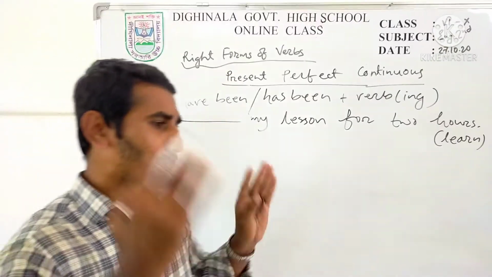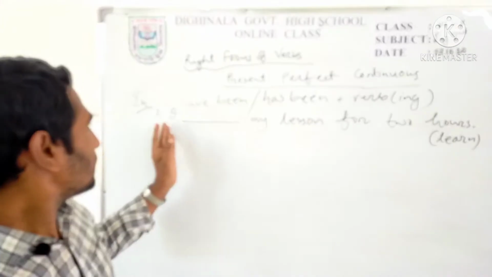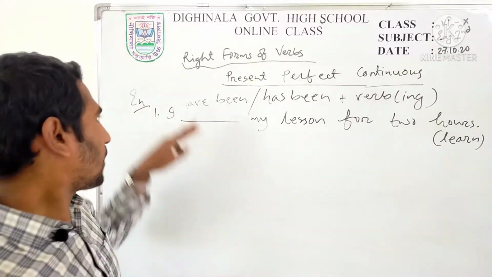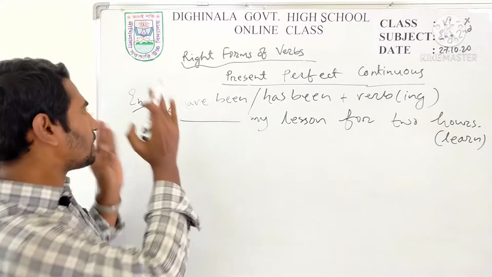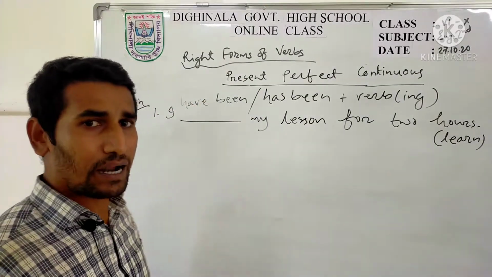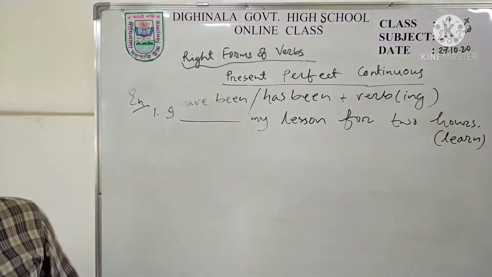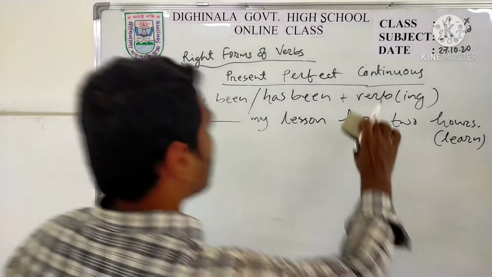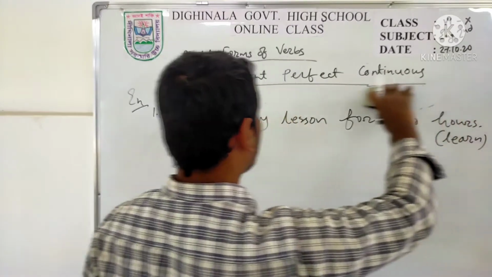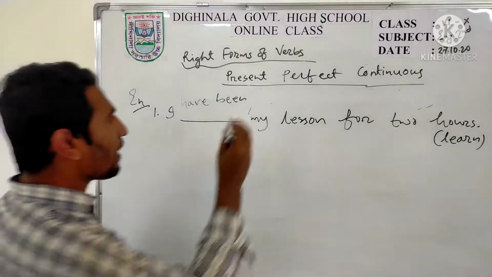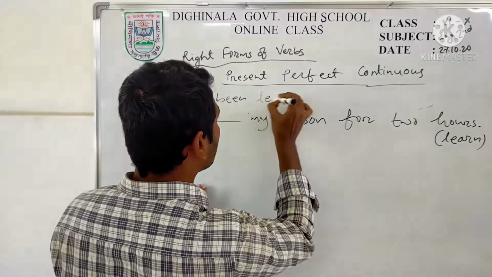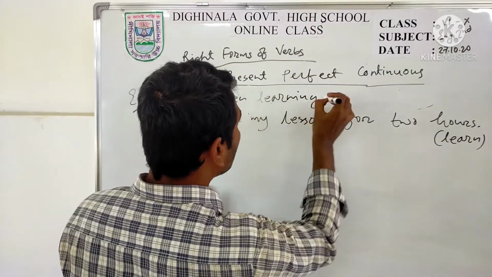If the subject is third person singular, you have to put has been, and if the subject is not third person singular, that means first person, second person, and third person plural, you have to put have been. So you can see here easily, I is first person. So after I, you have to write have been. So the answer of this sentence must be I have been, then ing form of learn. I have been learning.